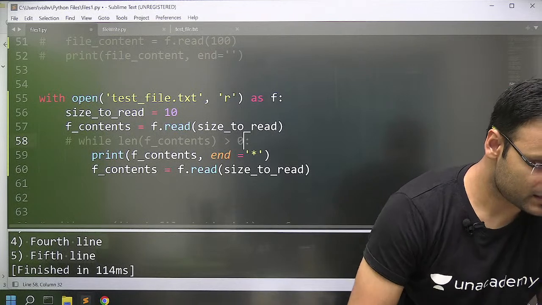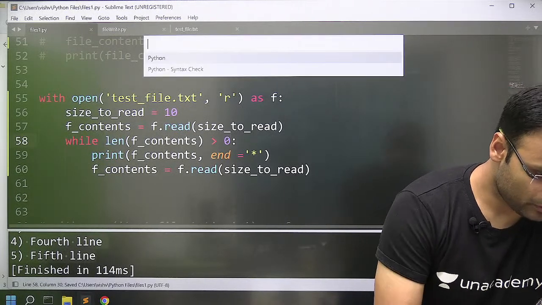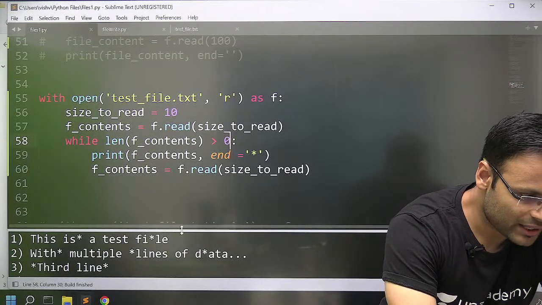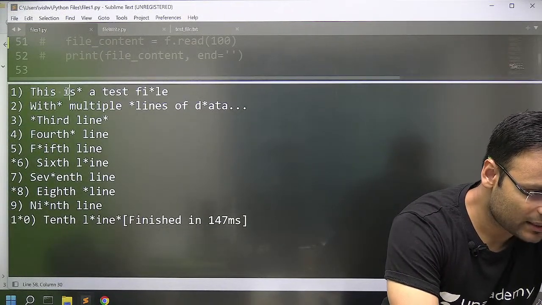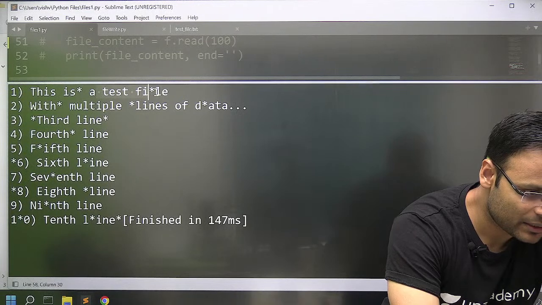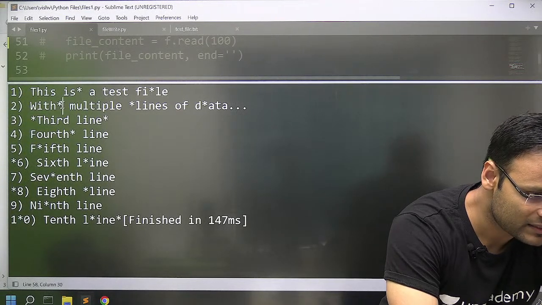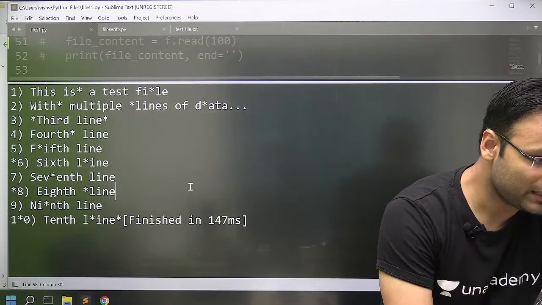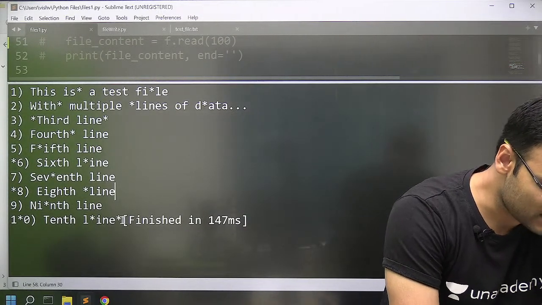If you run this, look at what happens. You can check it out. We are reading 10 characters, printing a star, reading 10 characters, printing a star, and keep reading. After every 10 characters, a star.